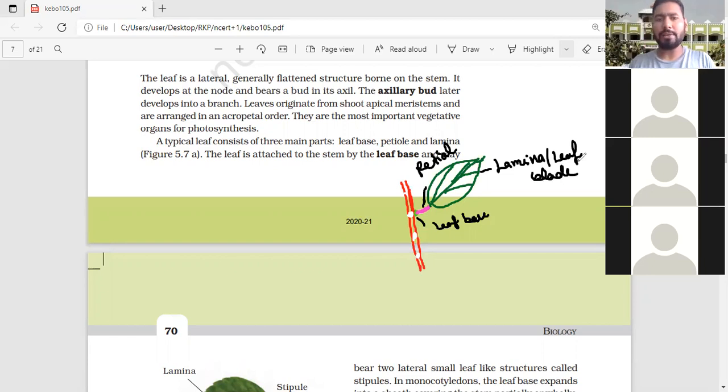So three parts are generally found in the leaf. A typical leaf consists of the three parts: leaf base, petiole, and lamina. Here, this green structure is the leaf base, this pink structure is the petiole, and this dark green structure is the lamina or leaf blade. Is it clear? Yes, sir. The leaf is attached to the stem by the leaf base. I told you already. I think now your concept is clear.